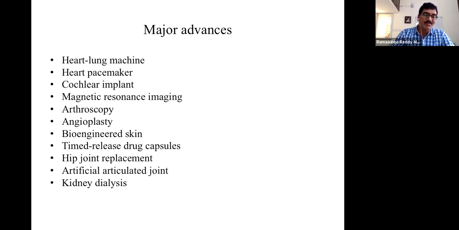But without the engineering effort, or without the advancement of engineering technology, doctors cannot treat any patient, because right from the beginning, the moment you want to examine the patient, a stethoscope is needed. The stethoscope is not a medical advancement. That is only an engineering advancement, or maybe physics.